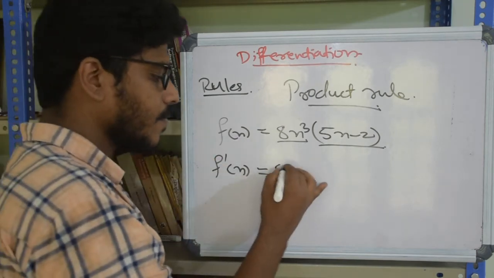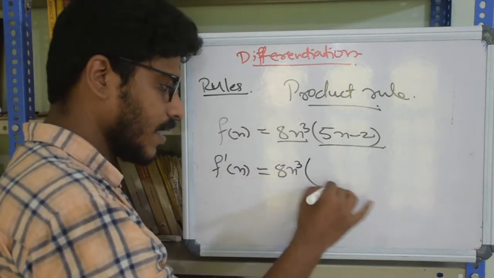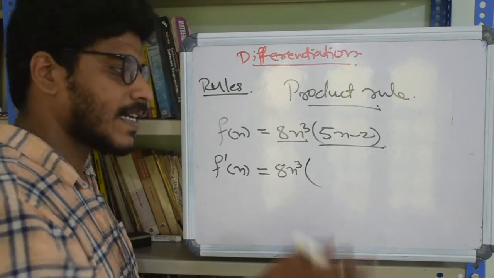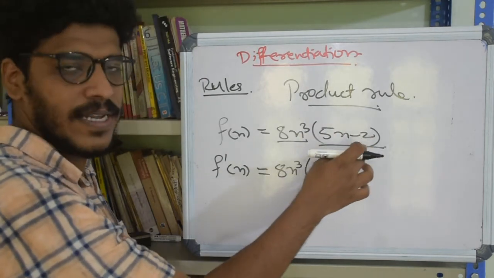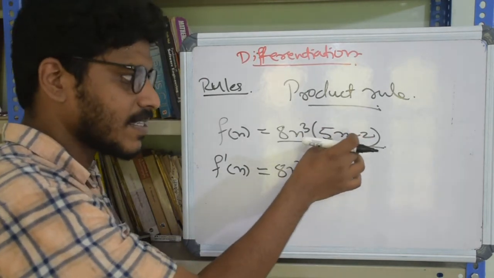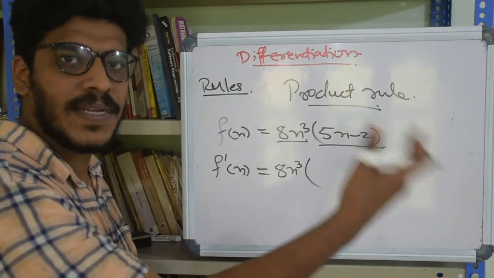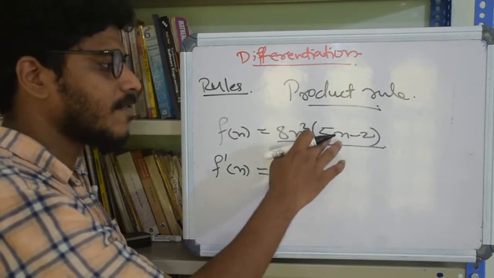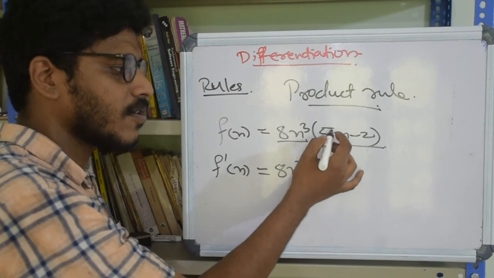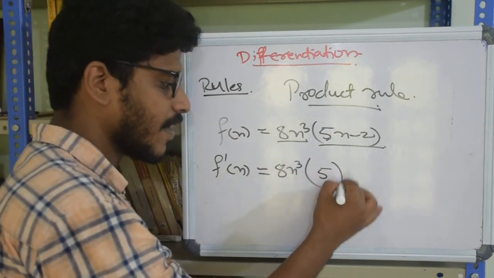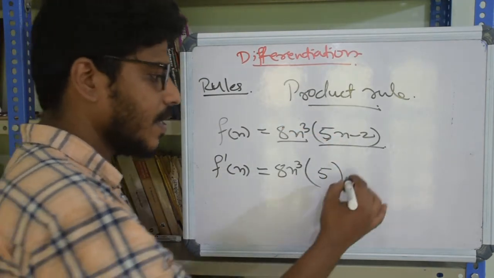First function, 8x cube, into derivative of second function. Second function is 5x minus 2. So, it's a linear function, right? ax minus b or ax plus b. So the derivative of a linear function will be the coefficient of x. So the derivative is 5 here. Right. Plus